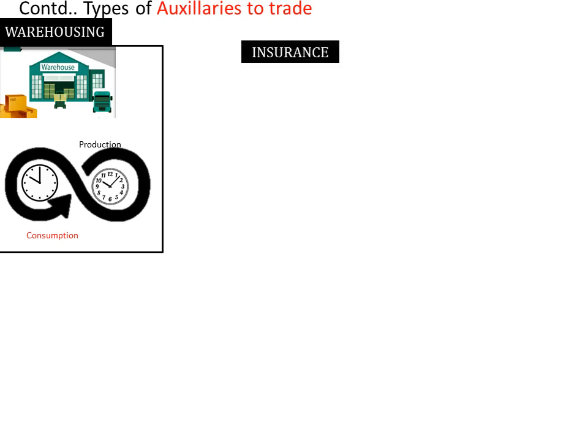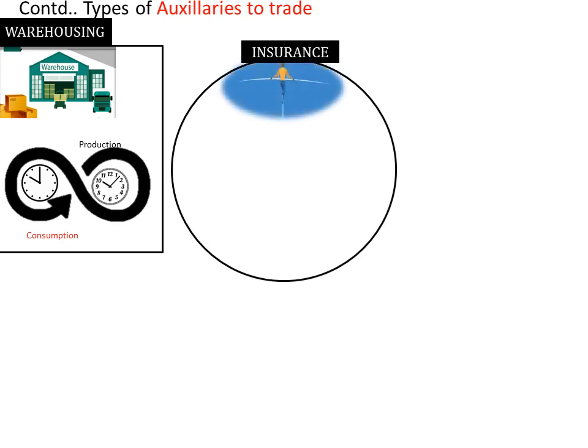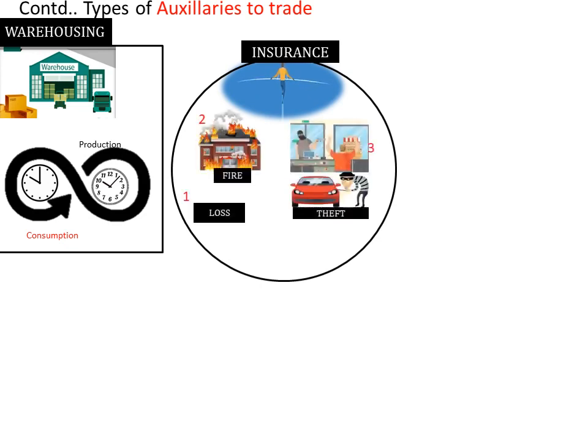The next one is insurance. Businesses have to bear various types of risk. Insurance provides protection from some kinds of risk, such as risk of loss, risk due to fire, theft, accident, etc. Insurance company provides protection to employees.